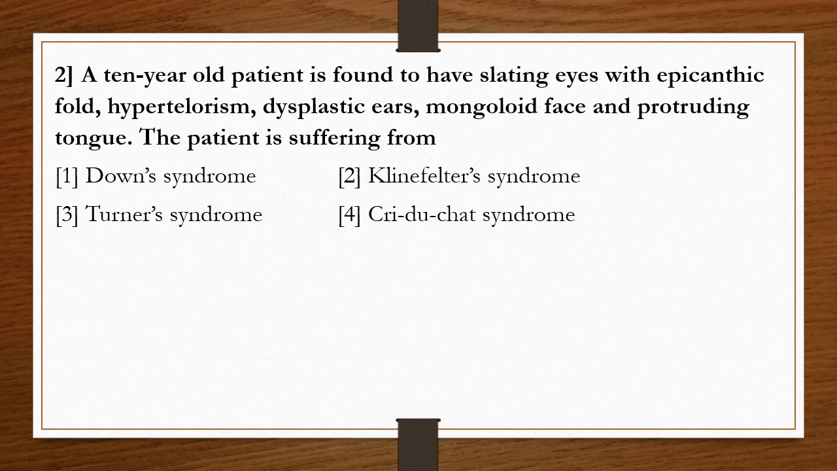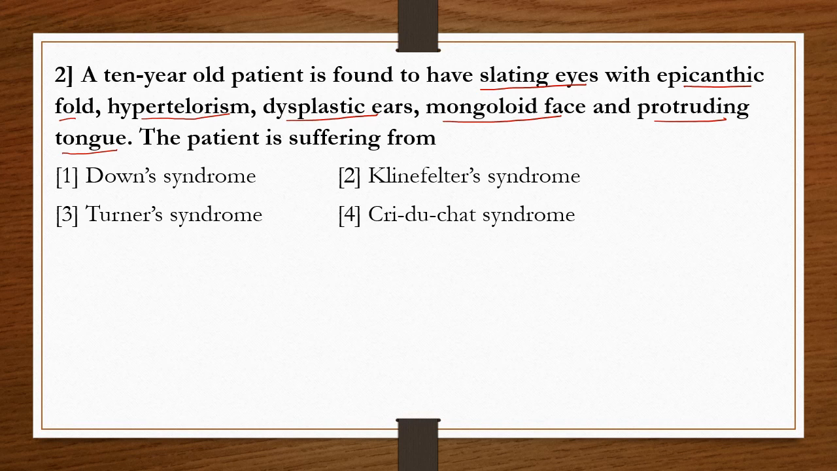So here in this question, they have given the symptoms of a particular disease. The symptoms are slanting eyes, epicanthic fold, hypertelorism, dysplastic ears, mongoloid face, protruding tongue. These are the symptoms of the disease. Based on these symptoms, we need to find out which of the following diseases it is.